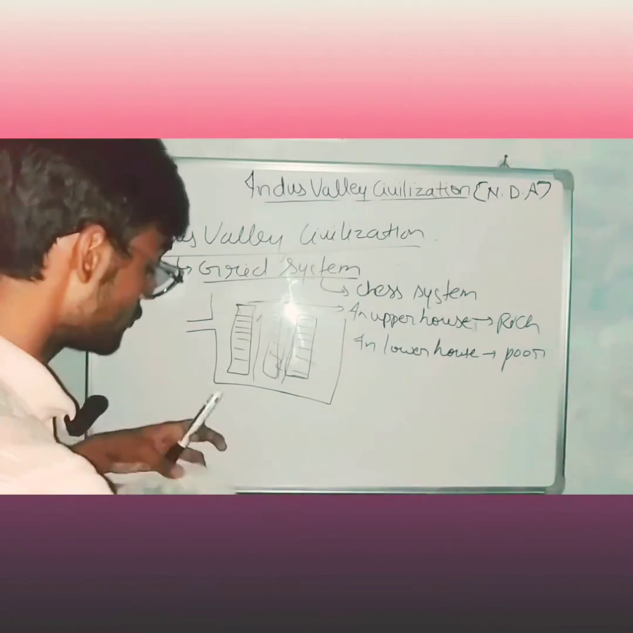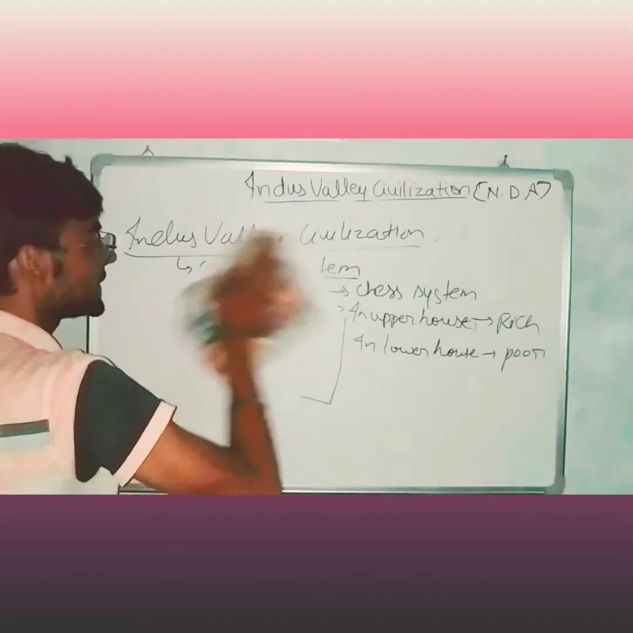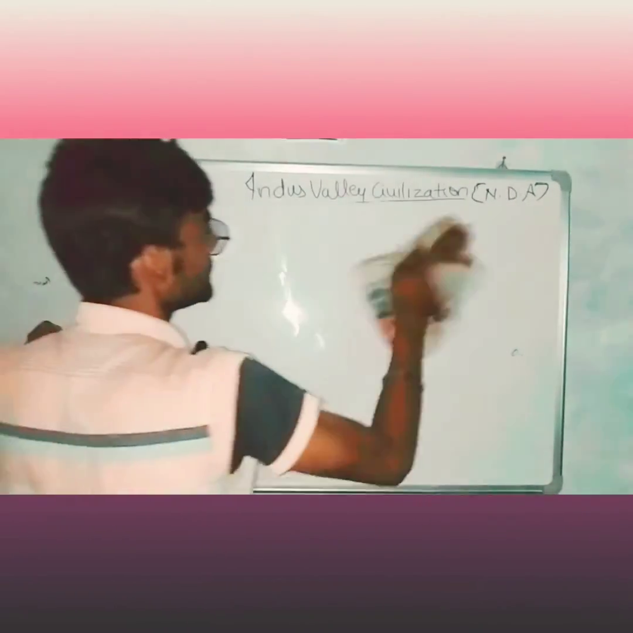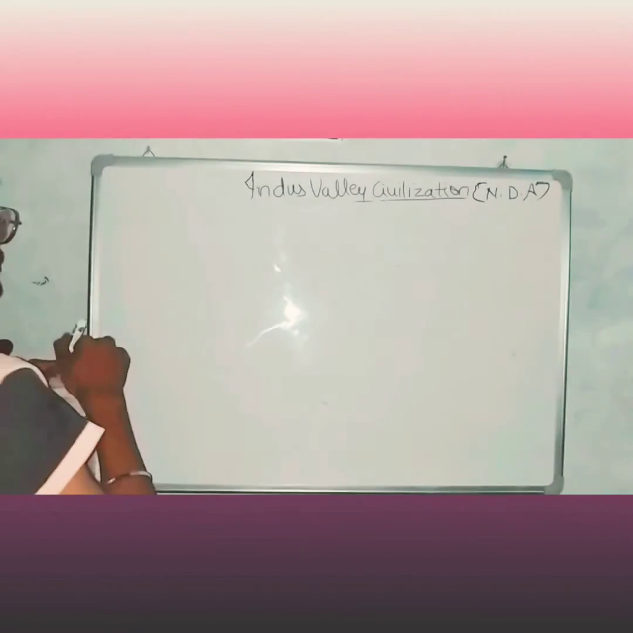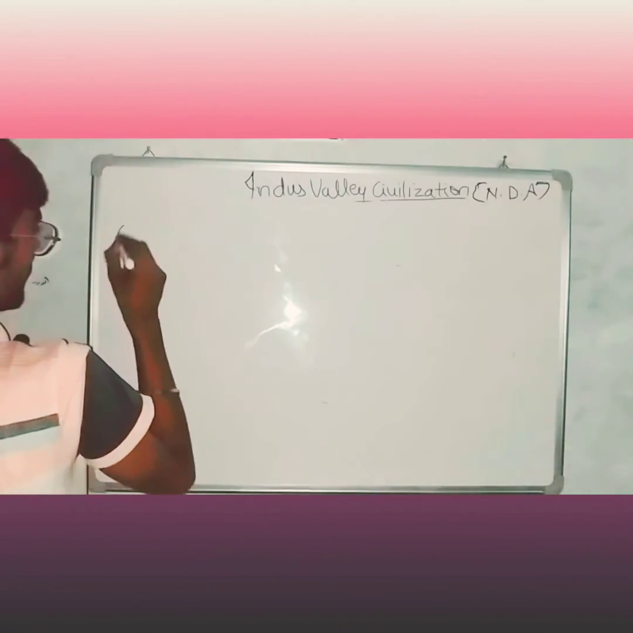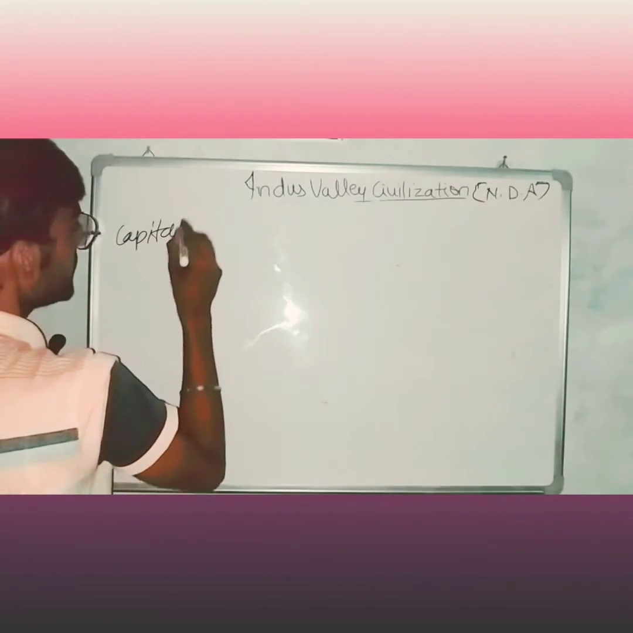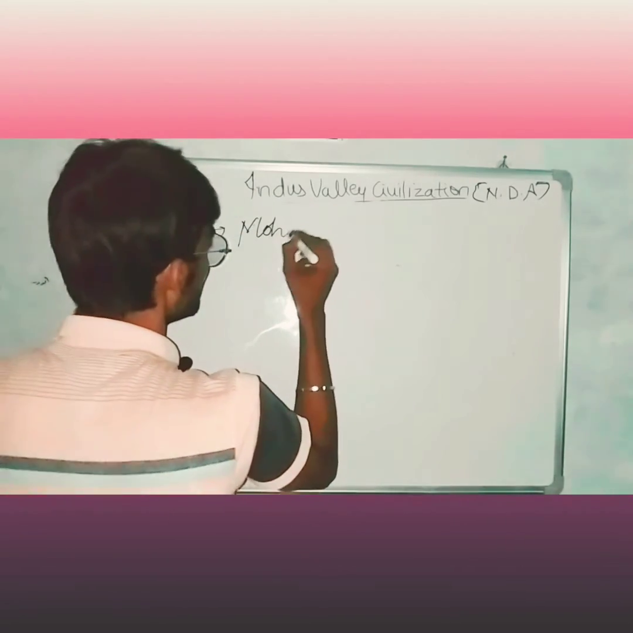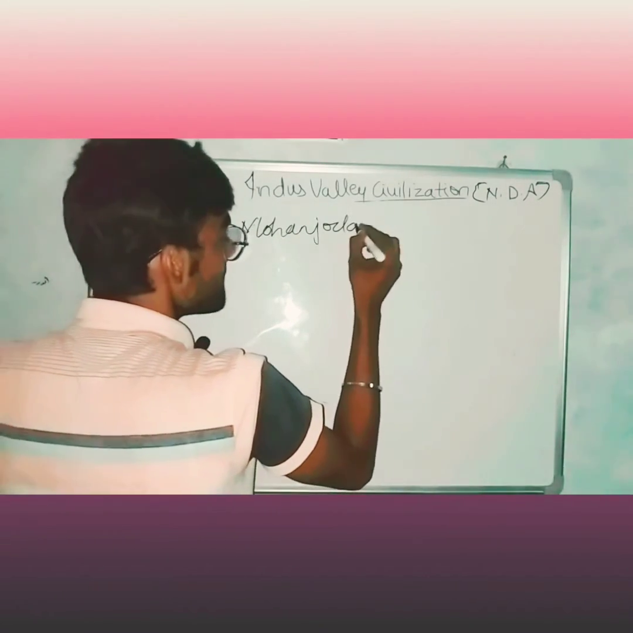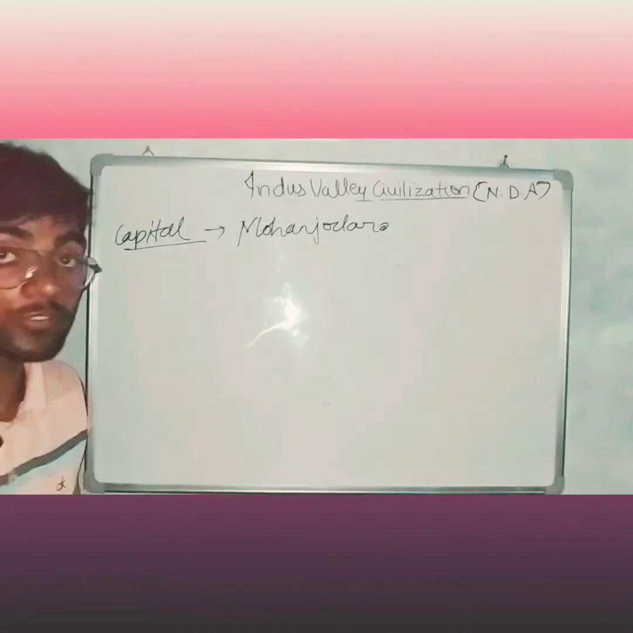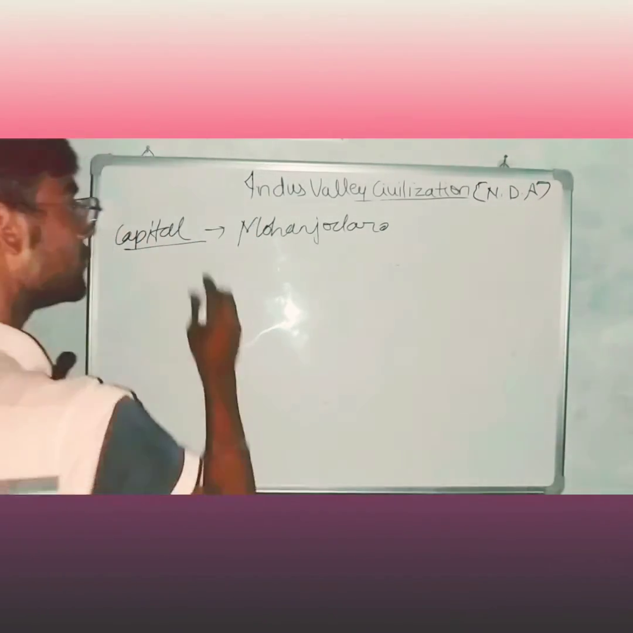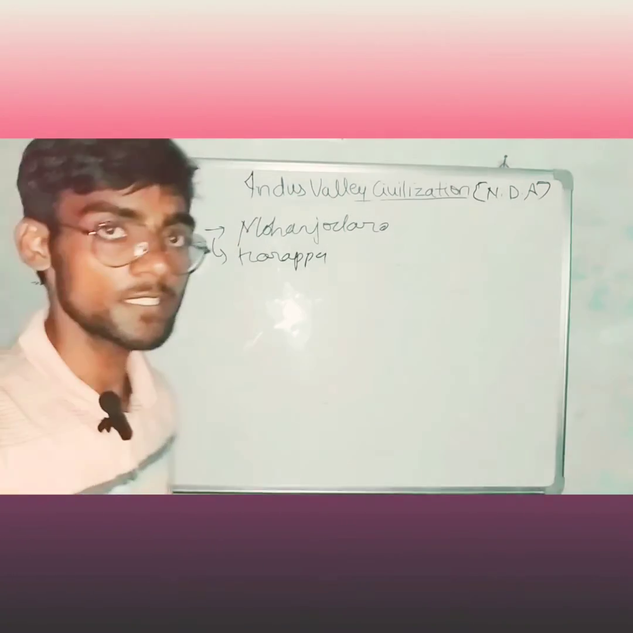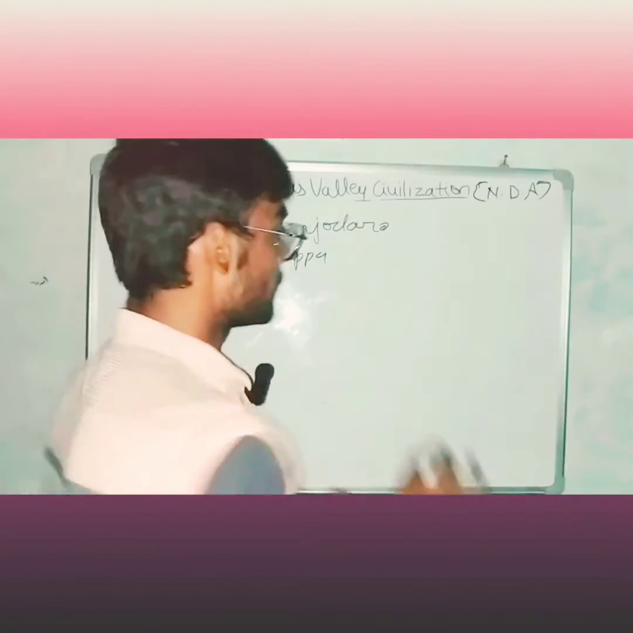Now we will talk about its capital, town and scripts. Capital of Indus Valley: generally we say Mohenjo-daro. But if Mohenjo-daro is not in the options, then we go with Harappa. If both options are given, then we give priority to Mohenjo-daro.